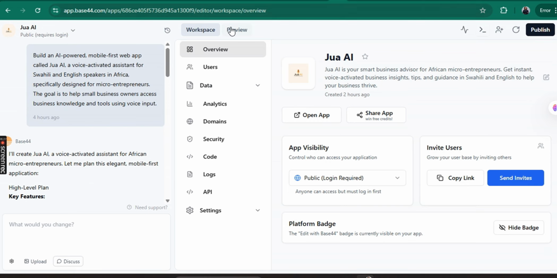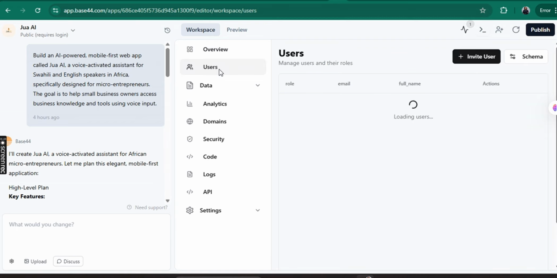This is our workspace, and then you have preview. So let's look at the workspace first. You have the overview. App visibility. You can invite users. Then you can add a platform badge. And then we have users. I'm the only user.